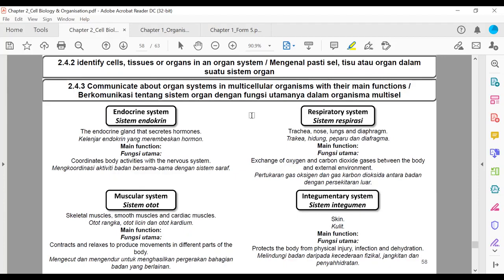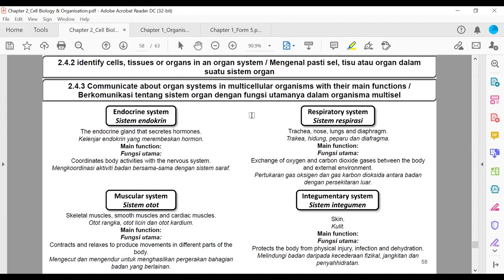So now here we are going to see what are the organs found in our body. What are the systems found in our body? Apakah sistem-sistem yang ada dalam badan kita? Dan untuk setiap sistem itu, what are the organs or cells or tissues involved? Dan yang ketiga, we are going to see what is the function of that particular system. So 3 benda. Number 1, what are the organs, tissues or cells terlibat dalam sistem itu. Nombor 2, apakah fungsi sistem itu.